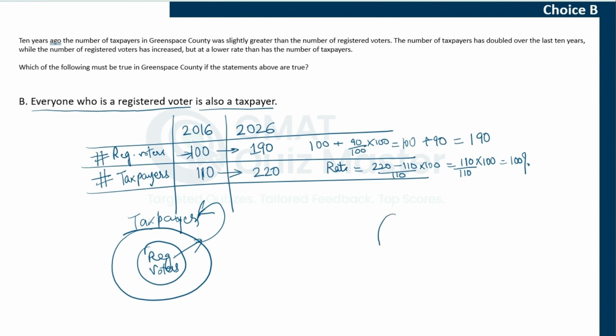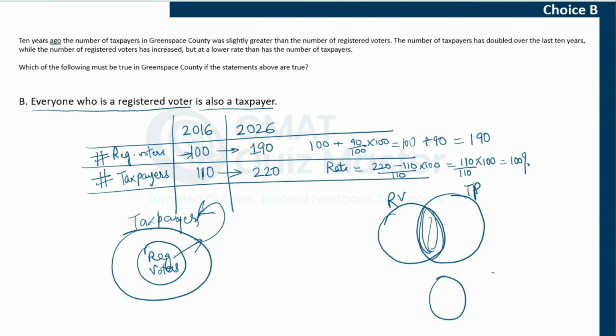It is very much possible that these are the registered voters and these are the taxpayers, there's only partial overlap between them, or maybe there's no overlap at all. So any of these scenarios is possible, and that is why choice B is not definitely true as per the passage, and therefore choice B is incorrect.